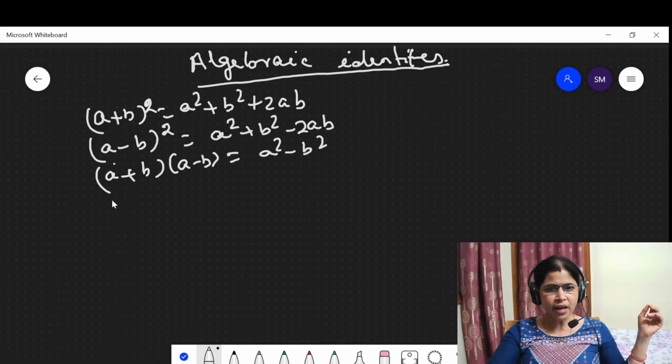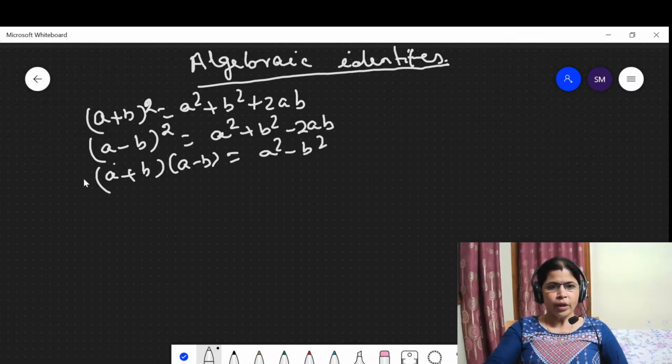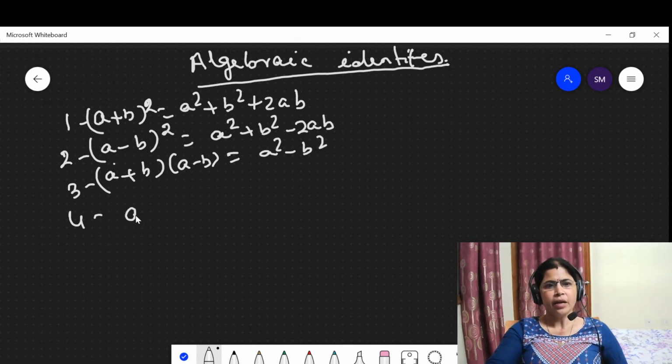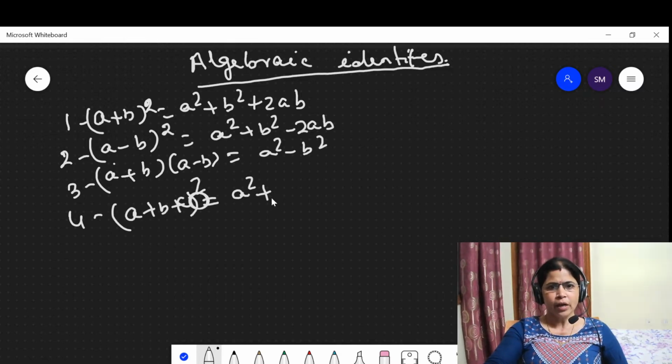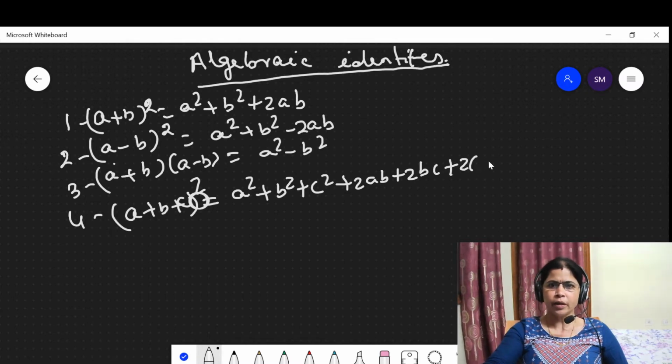And in class 9, we will read some more identities. This is 1, this is 2, this is 3. Then the fourth identity says that (a plus b plus c) whole square is equal to a square plus b square plus c square plus 2ab plus 2bc plus 2ca.